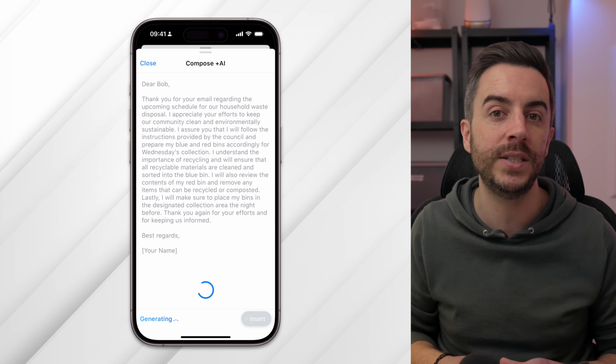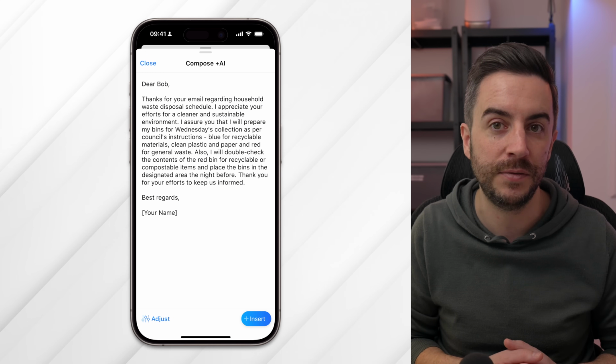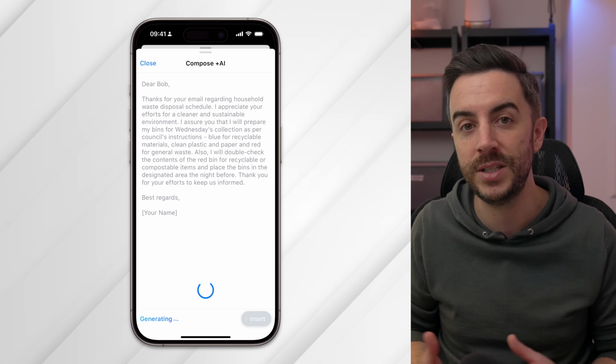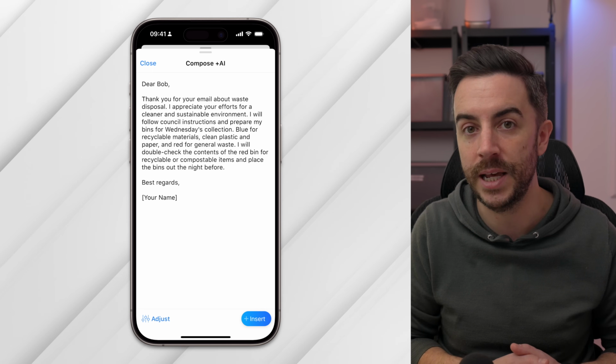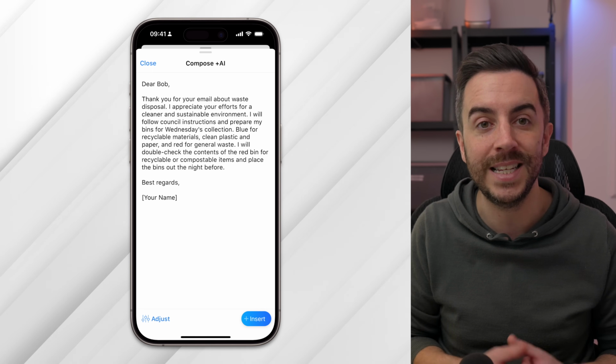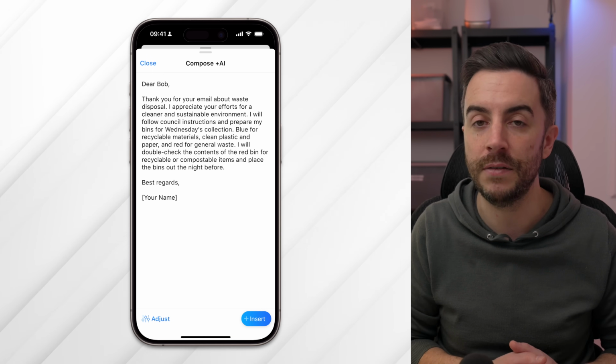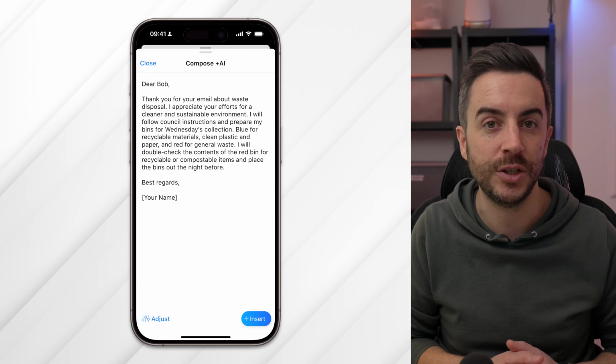Spark is one of the pricier email apps with a monthly cost of $5 if you pay for a full year upfront or $8 if you choose to pay monthly. While there is a free version available, it is limited and doesn't include the AI features or inbox prioritization.